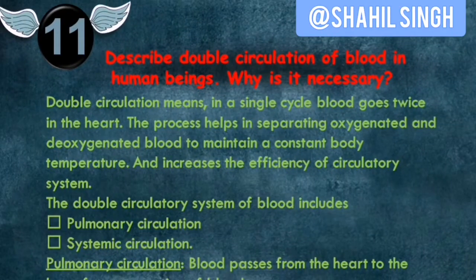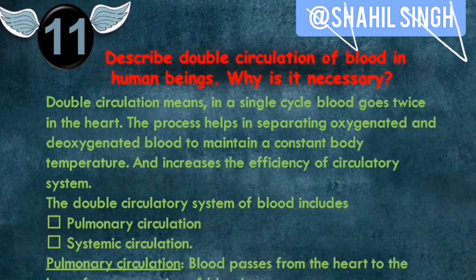Double circulation means in a single cycle blood goes towards the heart twice. This process helps in separating oxygenated and deoxygenated blood to maintain a constant body temperature and also to increase the efficiency of our circulatory system.